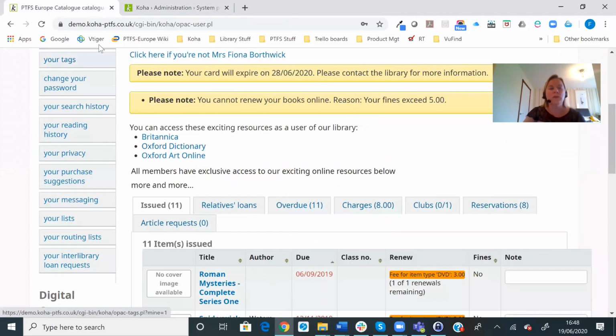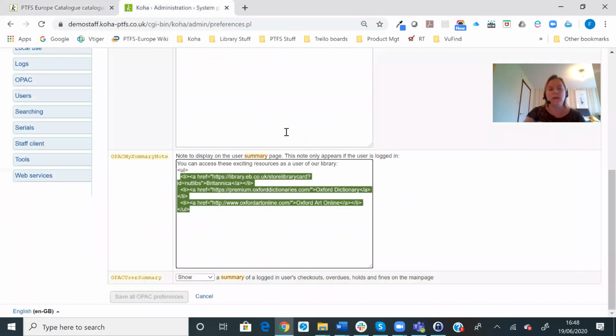Okay, so that's just a couple of ways that I can think to highlight to your library users some changes to services and providing them with additional information.